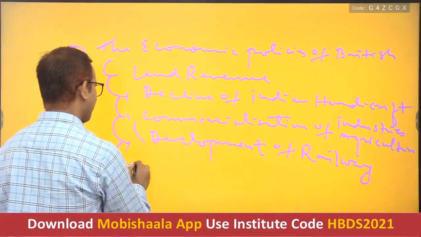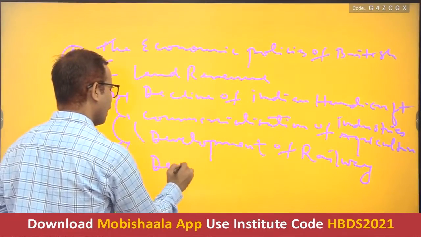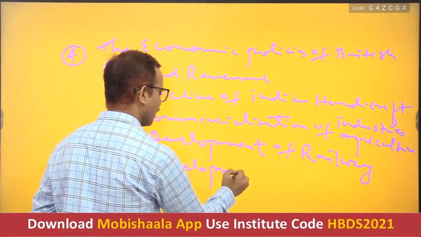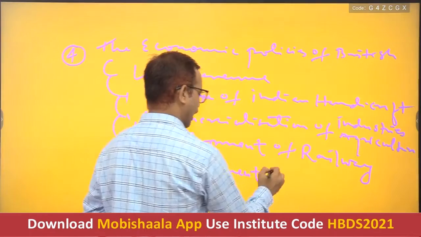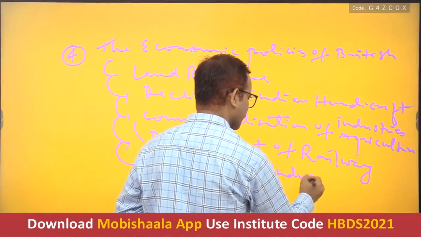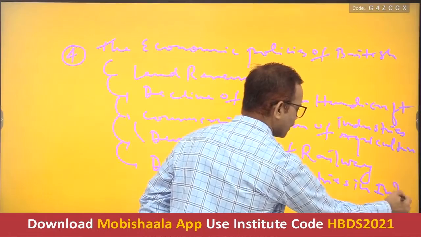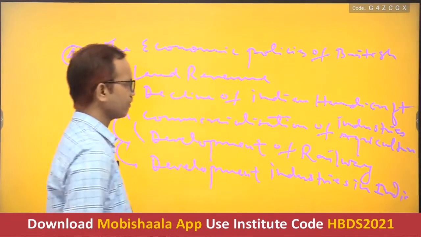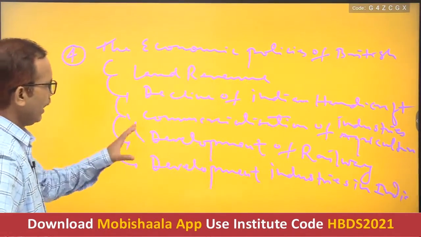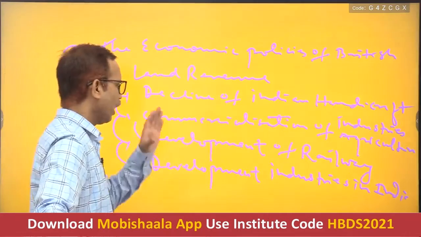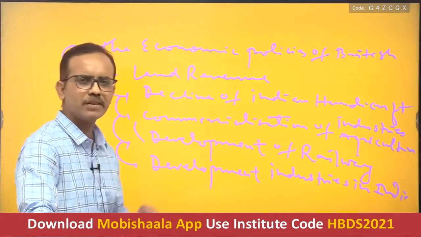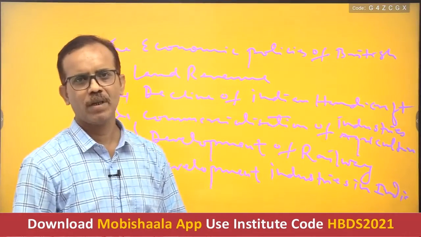And number 5, development of industries in India. In this topic, you have to go through all these topics.